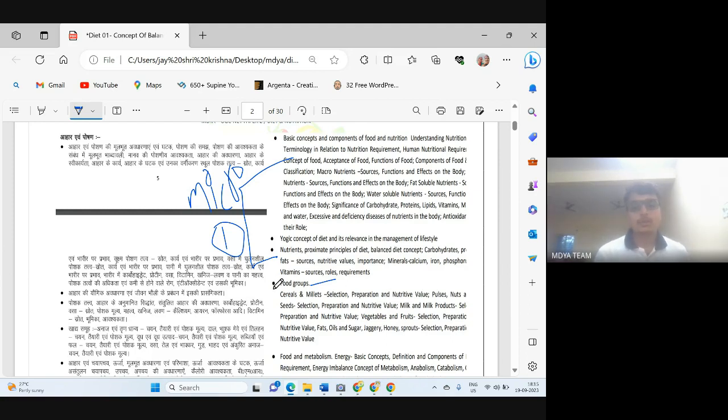Then in our fourth unit, we will read macrobiology of food. Macrobiology means what is the benefit to have cereals, what is the benefit to have millets, what nutritive values all our food groups contain, like what is in pulses, what is in nuts, what is the benefit to have pulses, what if we do not have pulses, what if we do not have nuts. So this is macrobiology. If we have a good concept of microbiology, then we can easily understand macrobiology.